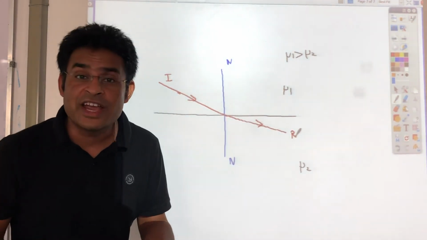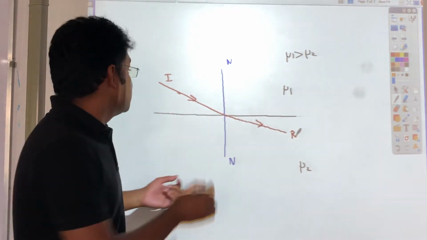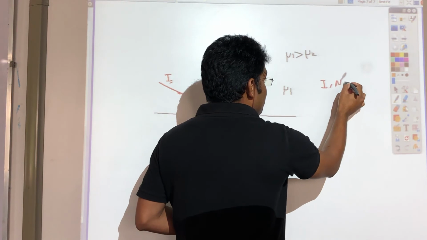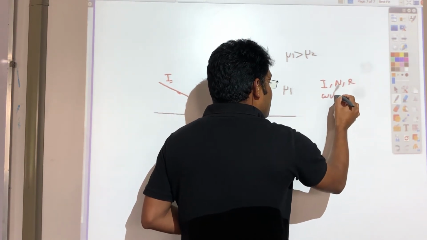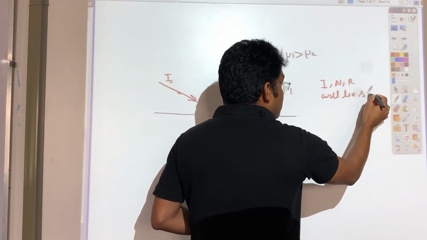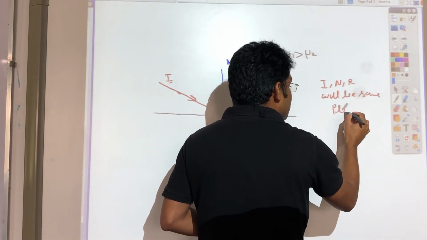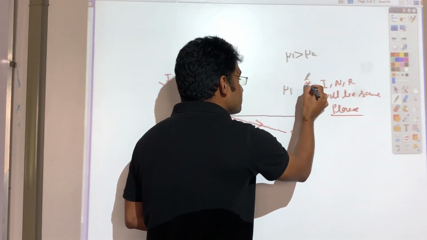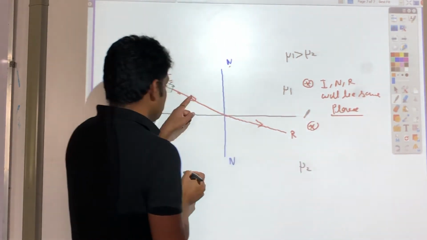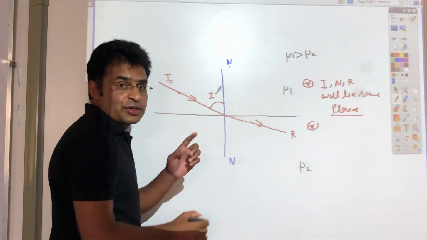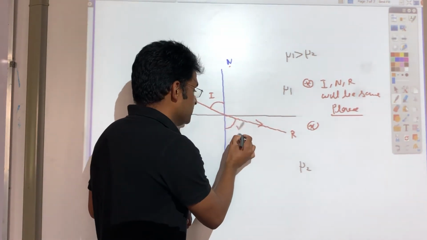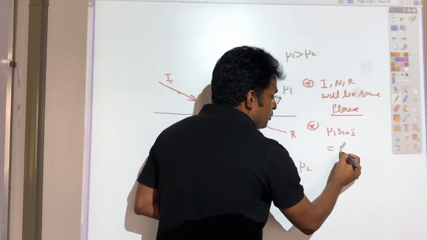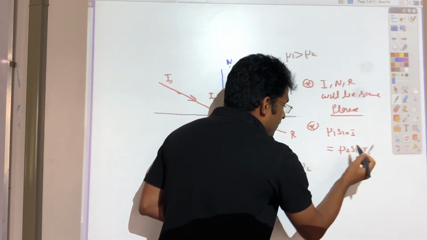So again, if you want to define the law of refraction: the incident ray, normal, and refracted ray will lie on the same plane. And the second point we can write, again here, mu1 into sin i will be equal to mu2 into sin r.